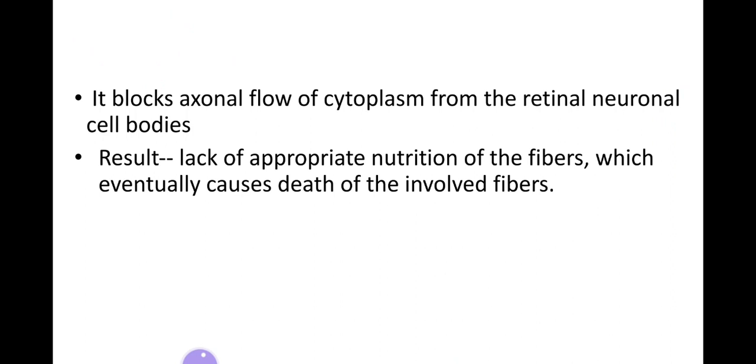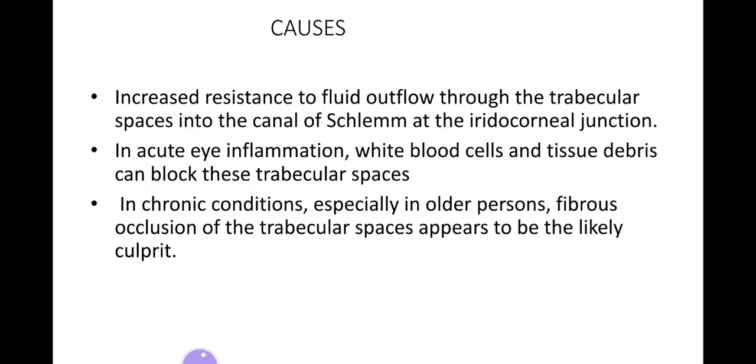It also results in the lack of appropriate nutrition of the fibers, which eventually causes the death of the involved fibers. It is also possible that compression of the retinal artery, which enters the eyeball at the optic disc, also adds to the neural damage by reducing the nutrition to the retina.